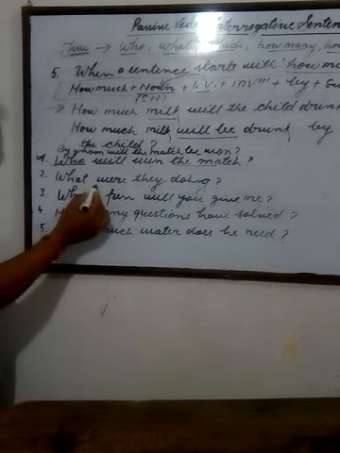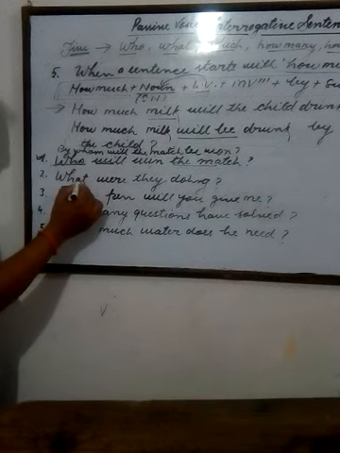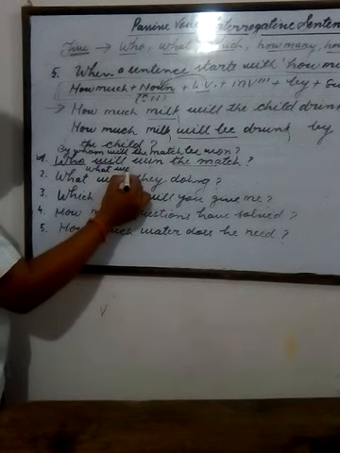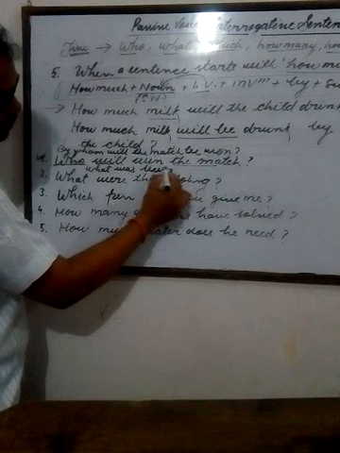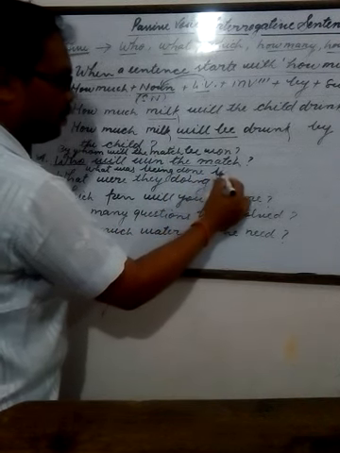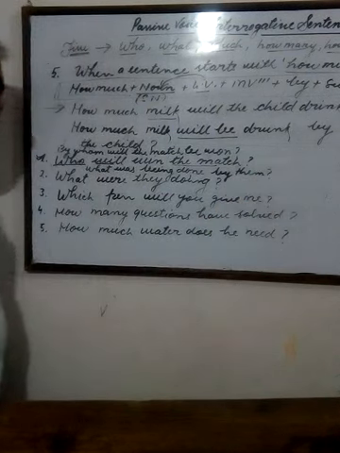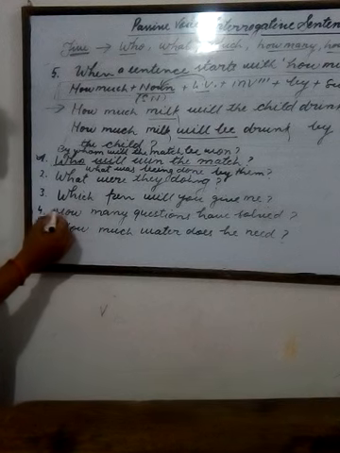Now see the second sentence. What were they doing? This sentence belongs to past continuous tense. What will be the answer? What was being done by them? Third sentence, which pen will you give me?